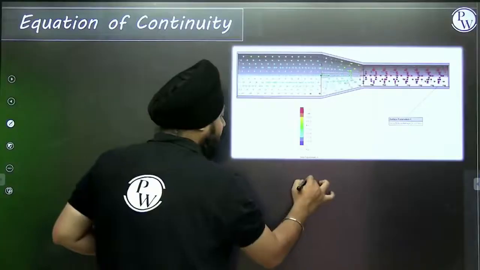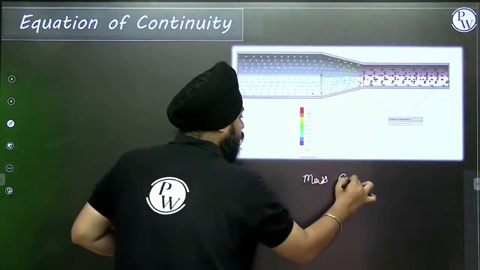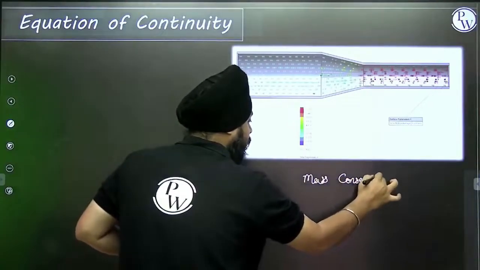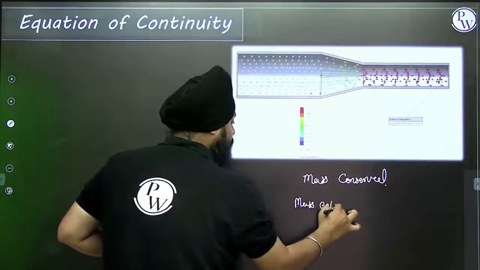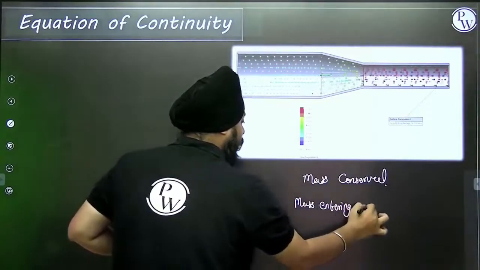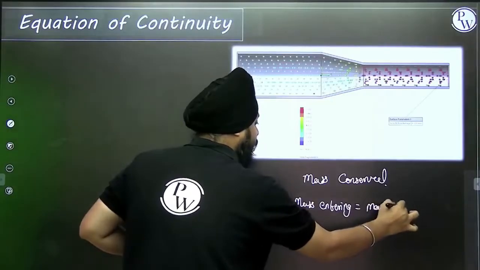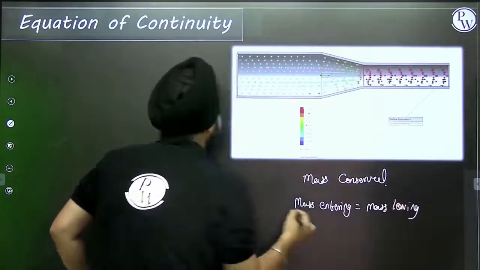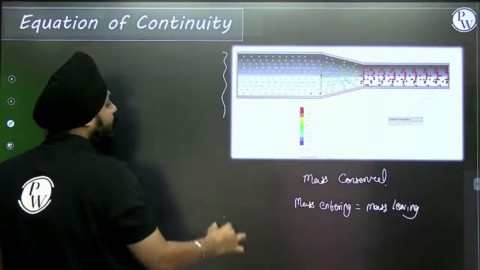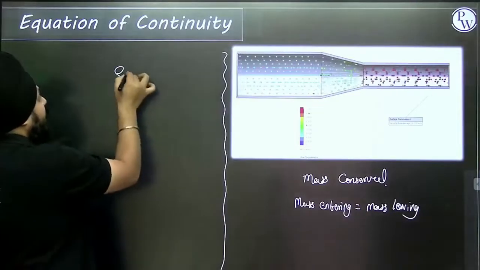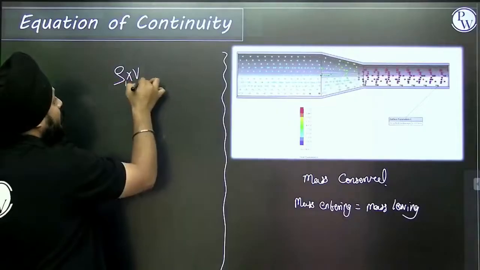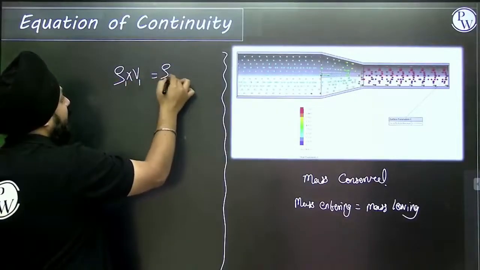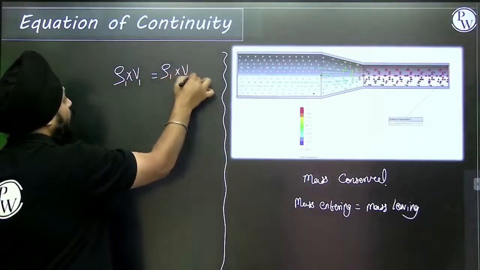Mass is conserved. It means the mass that is entering is equal to the mass leaving. Mass is density into volume.